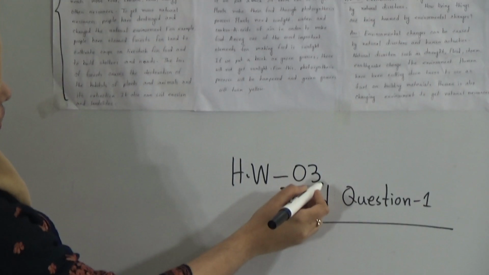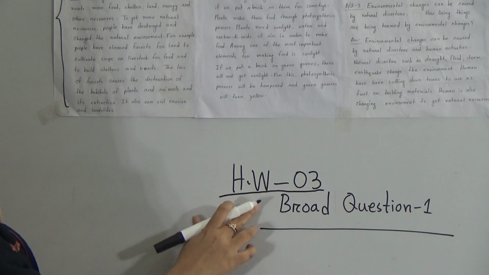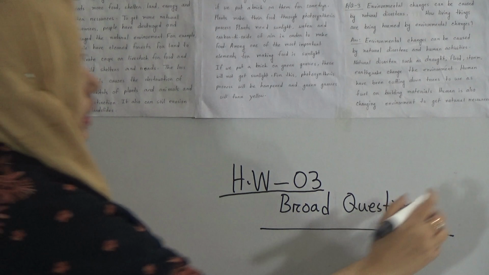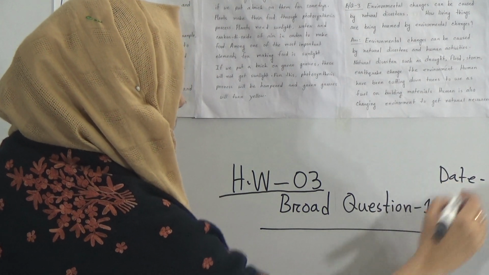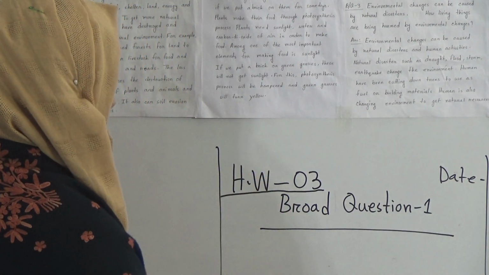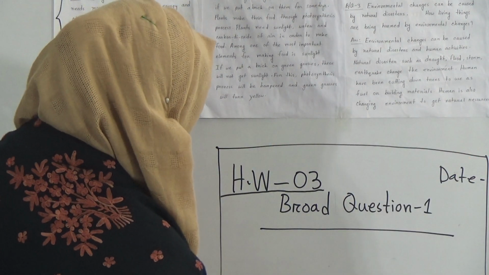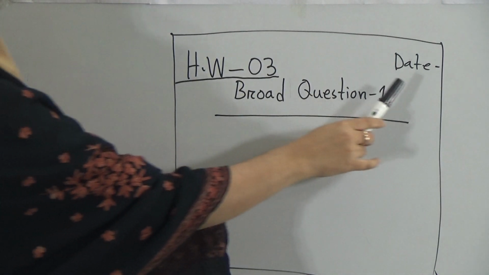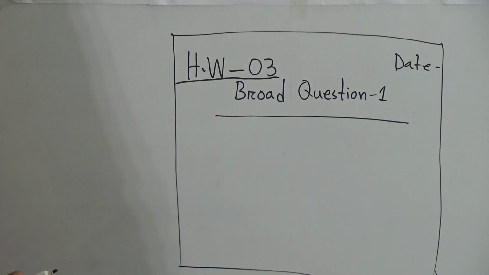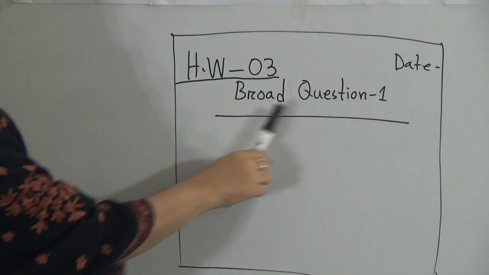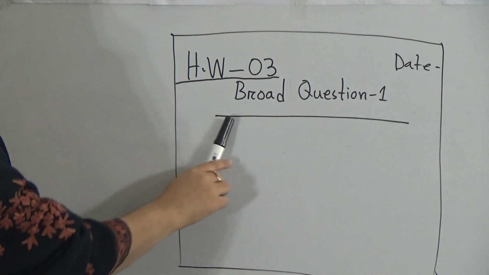And students, remember, when you do your SW, please write the SW number on top of your SW copy, and here you will write the date also. If this is your page, then you will write like this. So I am repeating, your SW number 3 is broad question 1.